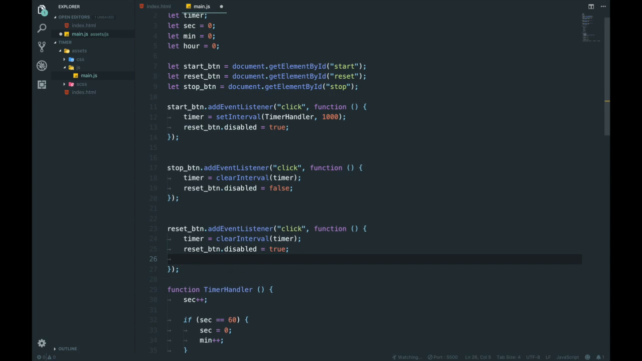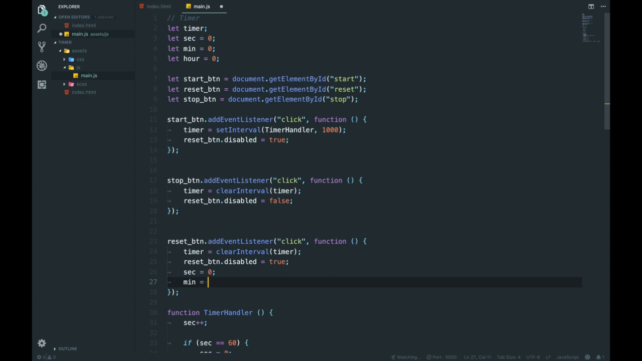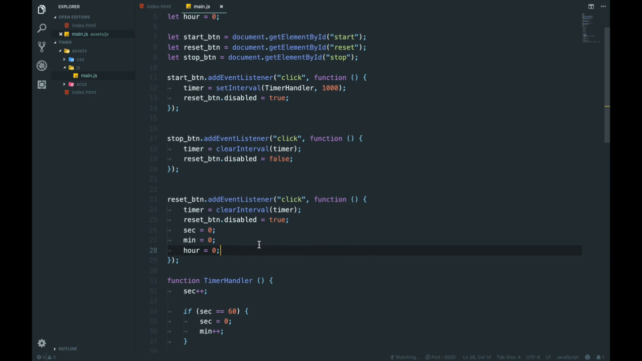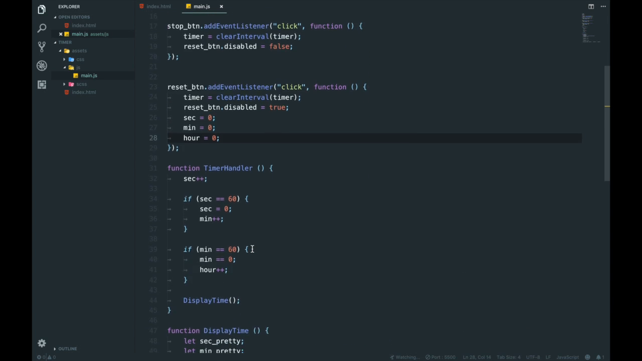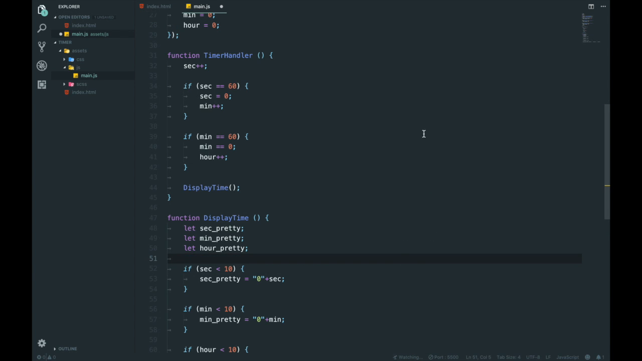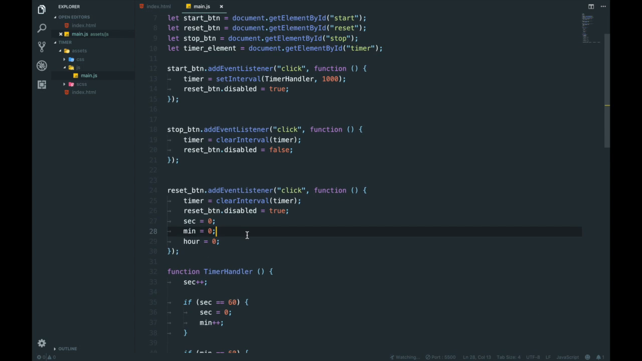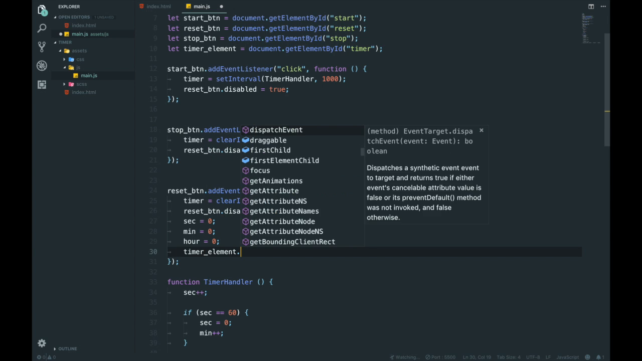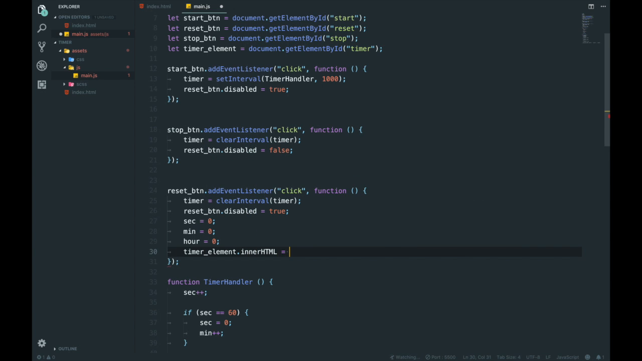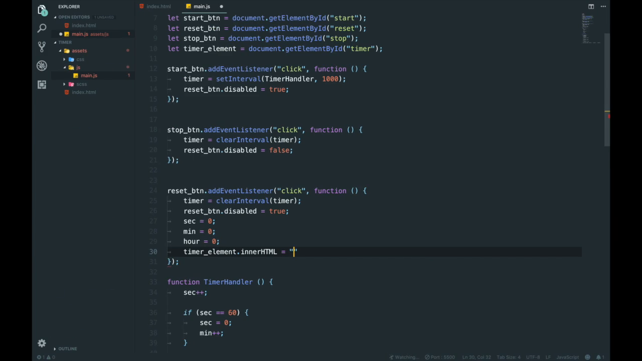Anyway, so we're going to go in here and we're going to say sec is equal to 0, min is equal to 0, and hour is equal to 0. So that resets the variables. Secondly, we want to go here, timer element. We're going to actually create a global because we're going to need it in multiple places now. And in the timer element, we're going to go timer element dot inner HTML is equal to, and what was it equal to? It's going to be equal to 00:00:00.